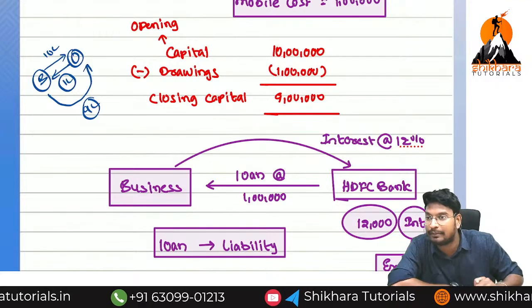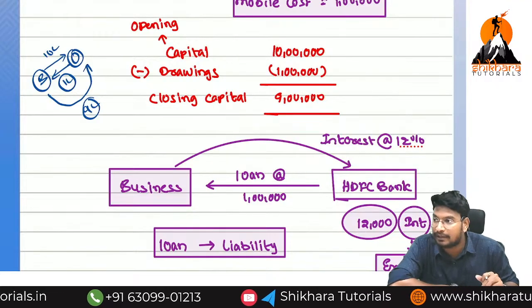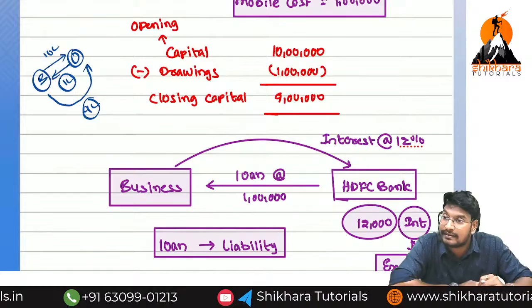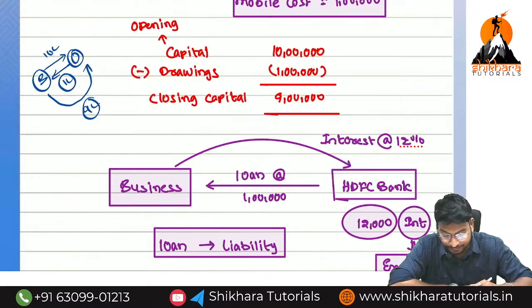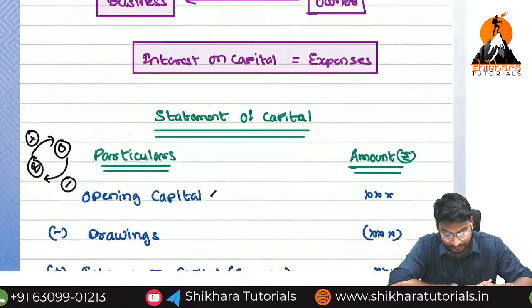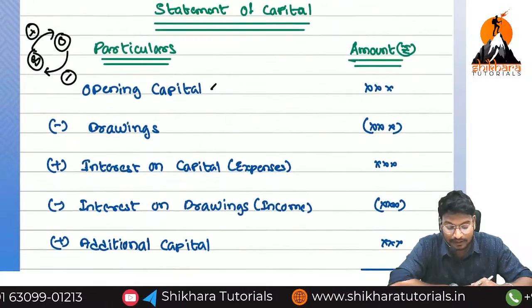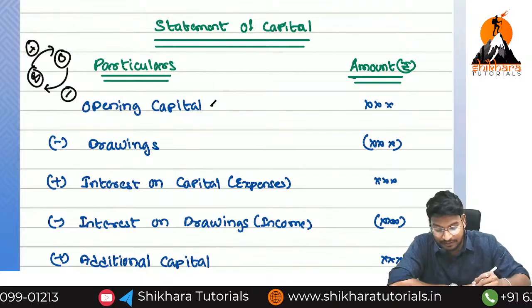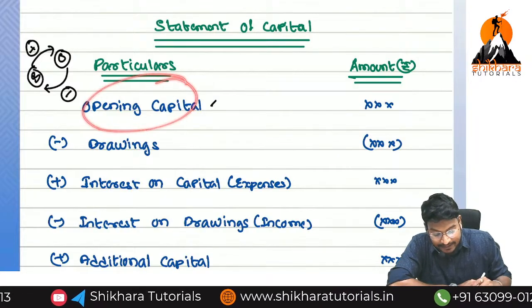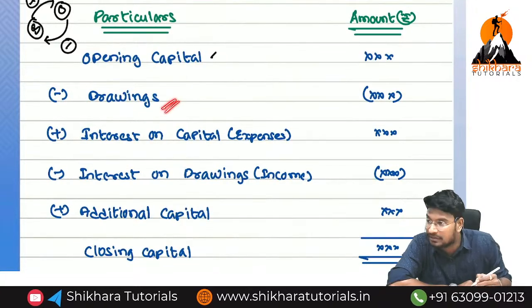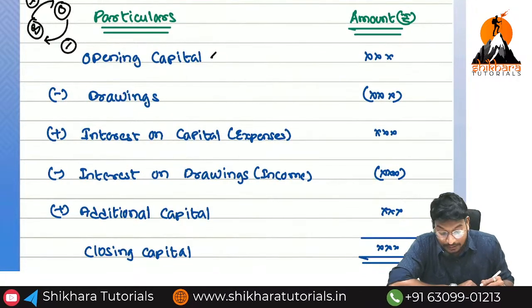The behavior of capital is called a liability. The behavior of drawings is called an asset. Are you getting the point up to now? Next, we are discussing the total discussion about the capital. First we will start with what? Opening capital or closing capital? Opening capital. Then after that we are going to reduce the drawings. We need to reduce the drawings.